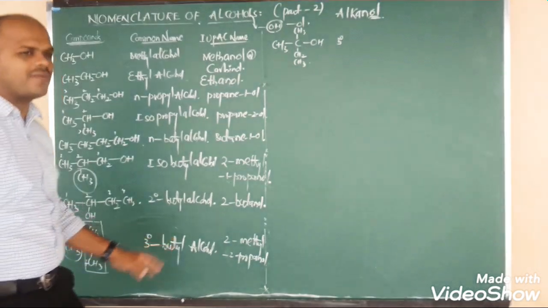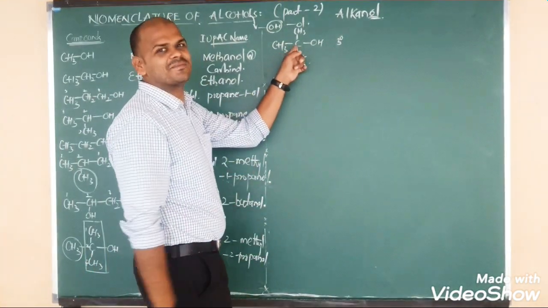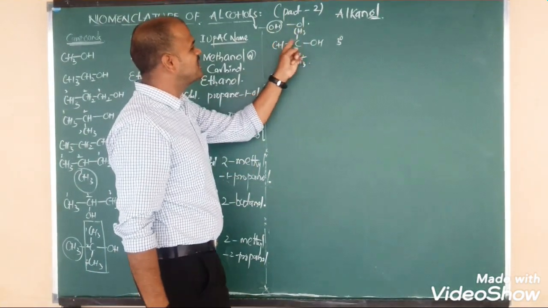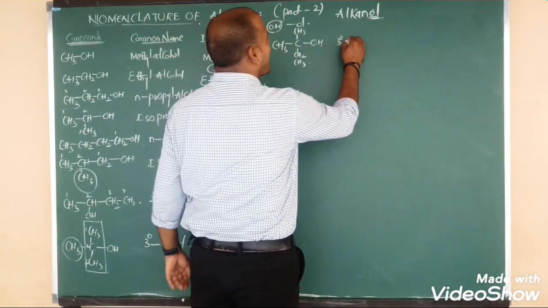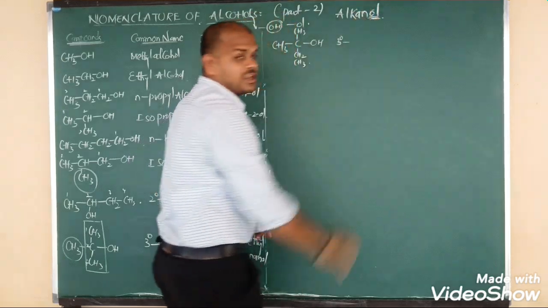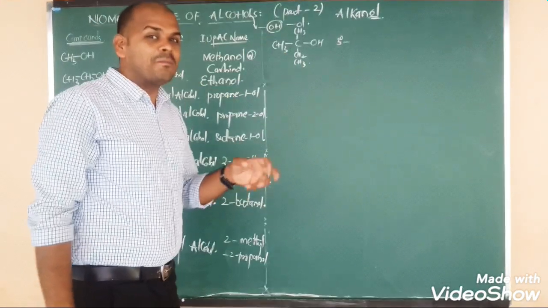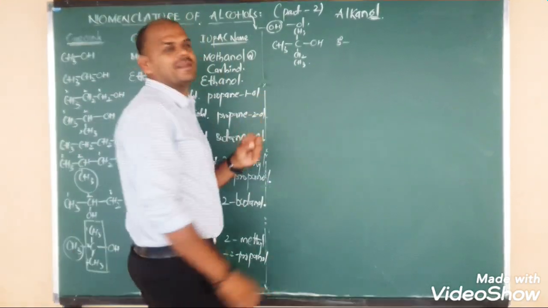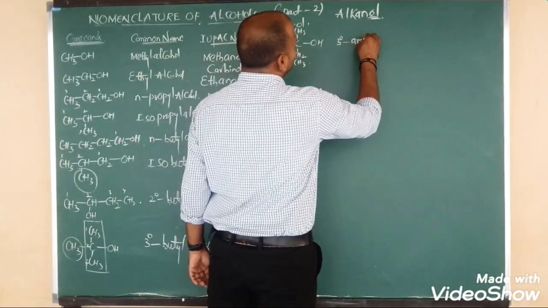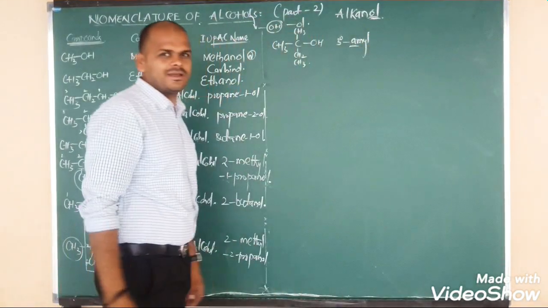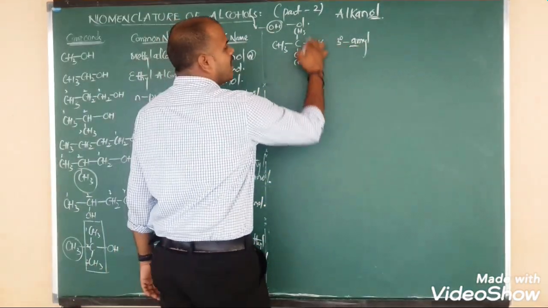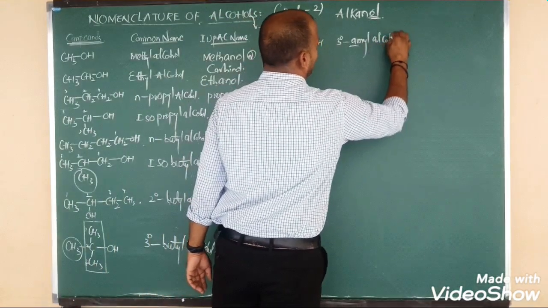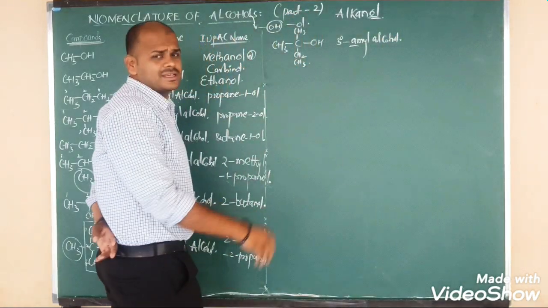But here, how many carbons are there? 1, 2, 3, 4, 5. How many side carbons are there, beta? 5. So we have to say tertiary pentyl. One more common name of pentyl is amyl. Very, very, very important: amyl means pentyl side chain. So tertiary amyl. What is the group, beta? Alcohol.